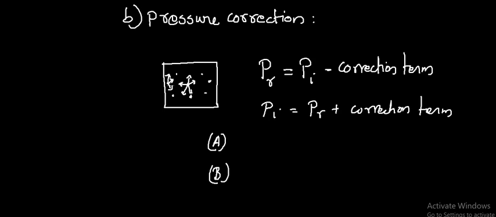Therefore, the actual pressure of the gas will be less than the ideal pressure.